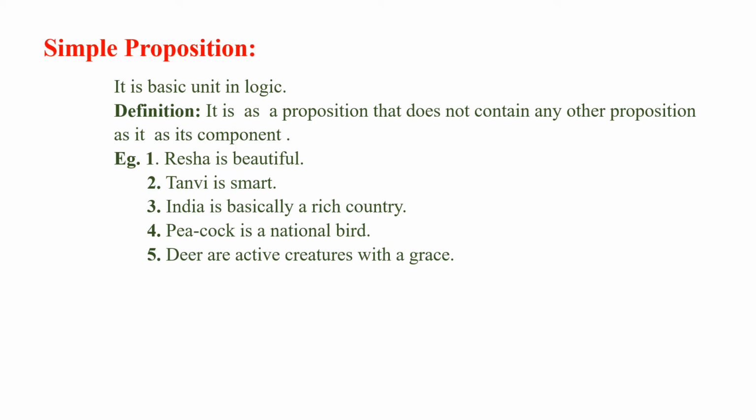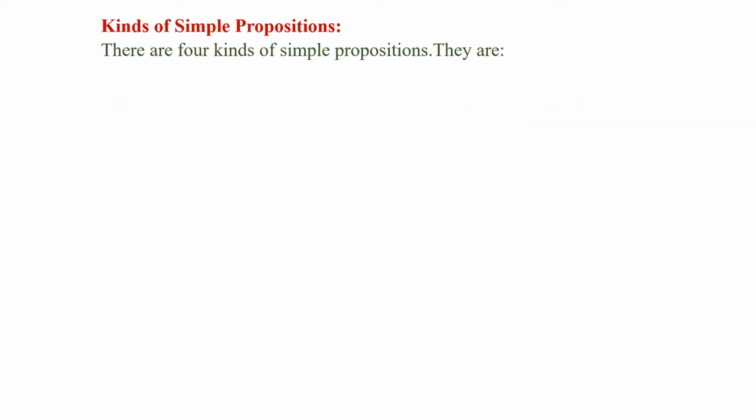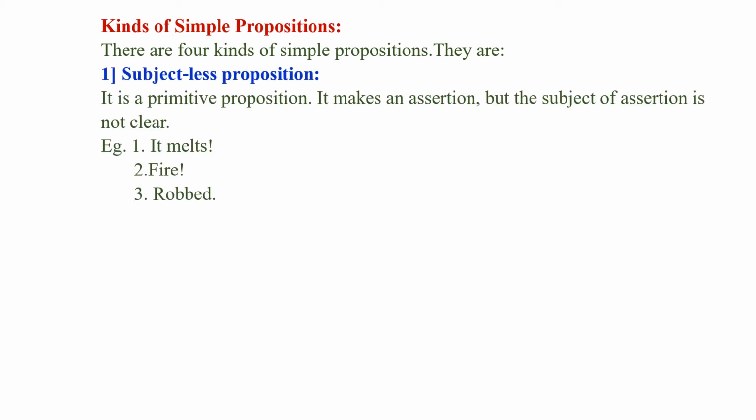Now we will come to kinds of simple propositions. There are 4 kinds of simple propositions. First, subjectless proposition. Subjectless proposition is a primitive proposition. It makes an assertion, but the subject of assertion is not clear.